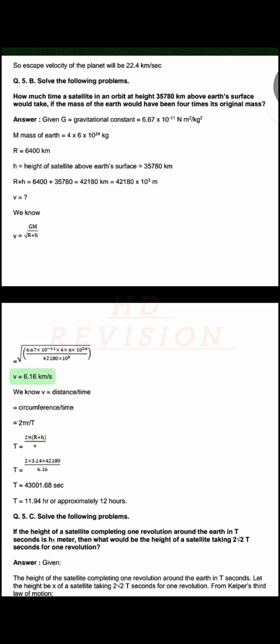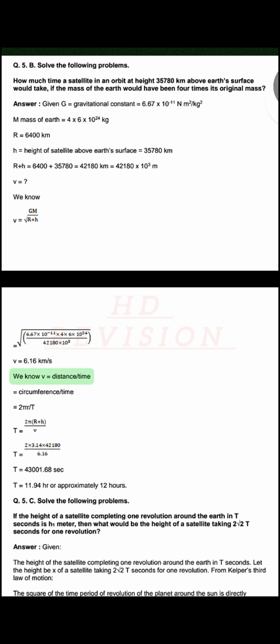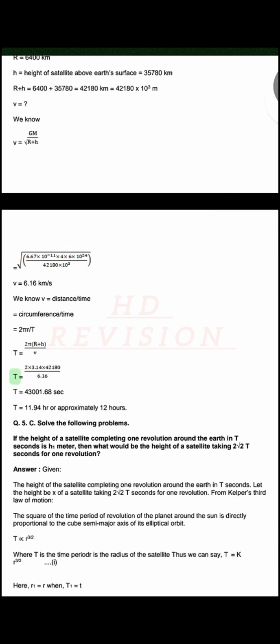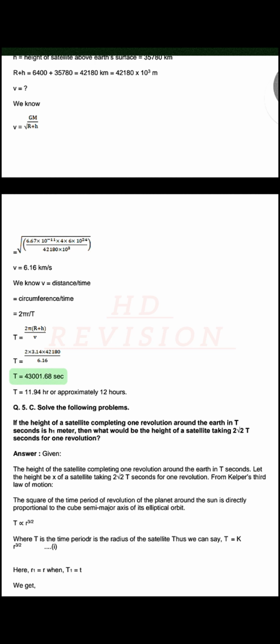We know V equals 6.16 kilometer per second. We know V equals distance over time, circumference over time, 2 pi R over T. T equals 43,001.68 seconds. T equals 11.94 hours or approximately 12 hours.